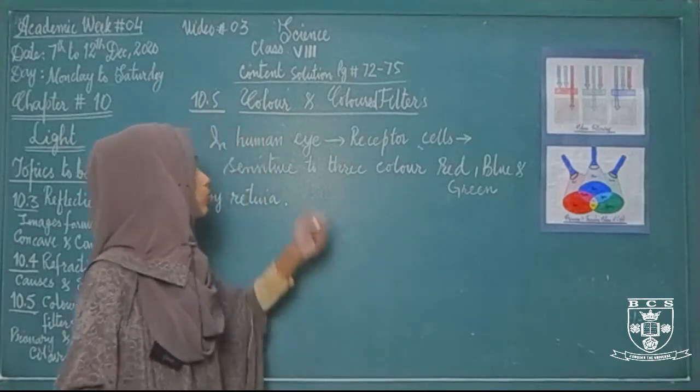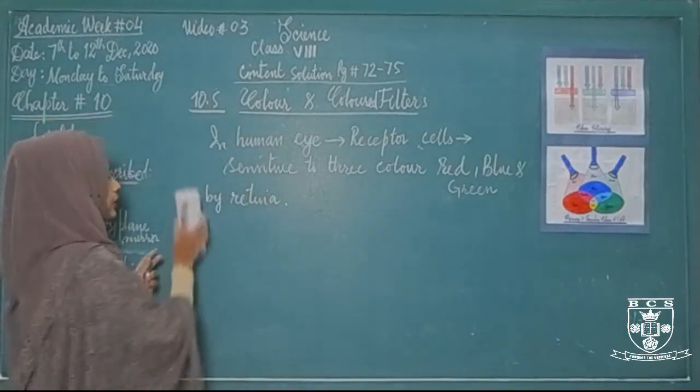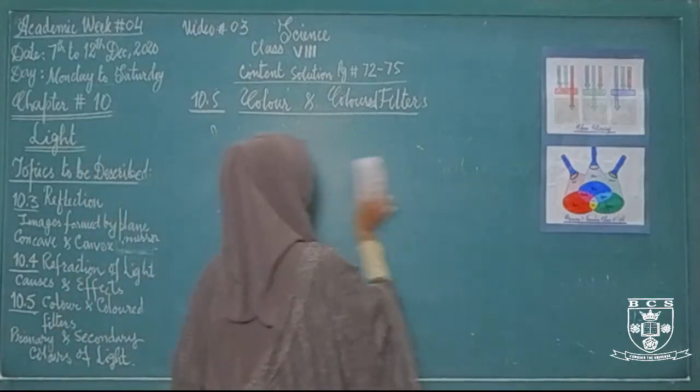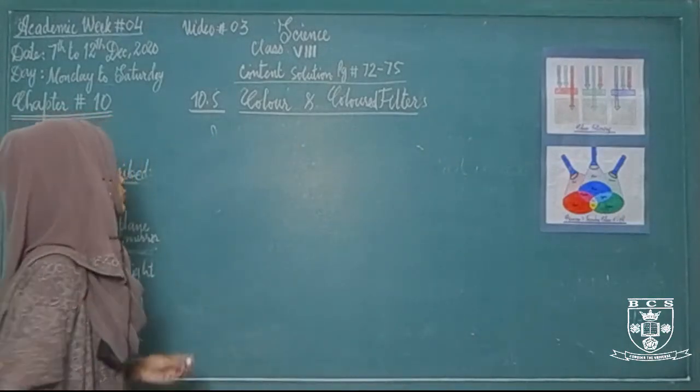Alright, so what are colored filters? Colored filters are basically some sort of sheets.